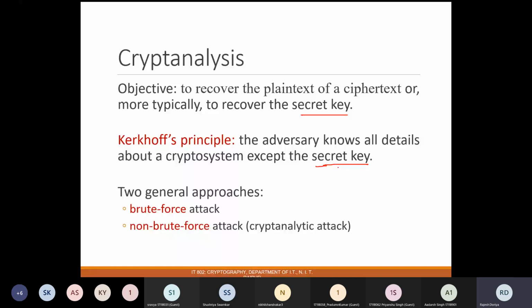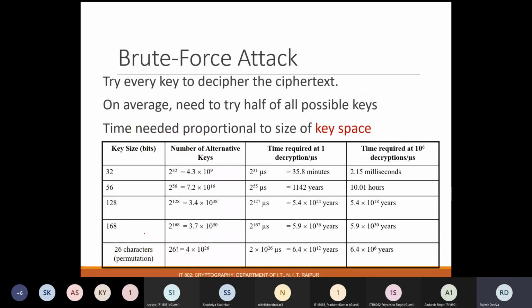There can be two types of approaches for cryptanalysis. The first one is brute force, where all the possibilities are searched, and the other one is non-brute force, which is often termed a cryptanalytic attack. So let us see what happens in this.